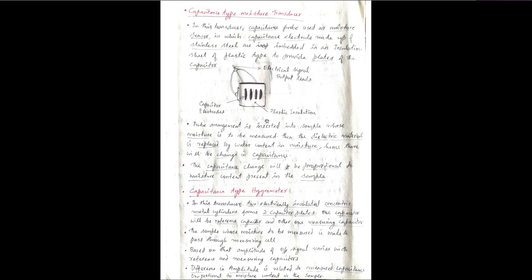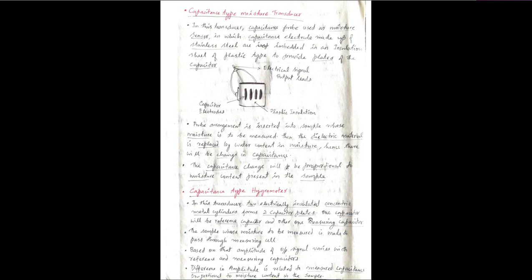So whatever the moisture content of the sample is, the capacitance change will be proportional to it. So this is the capacitance type moisture transducer. Okay, so the next one is the capacitance type hygrometer. In the case of the capacitance type hygrometer, here we will have two metallic cylinders, and they will be acting as a two parallel plate capacitor.